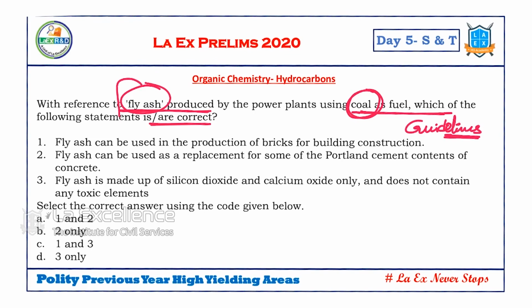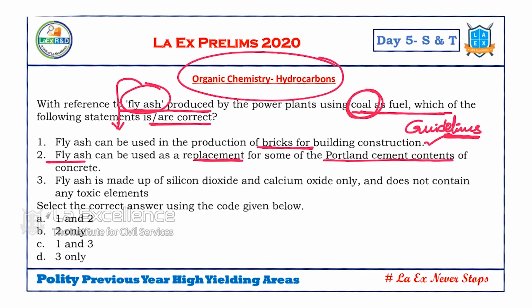But as fly ash is related to, there are some issues related to it, applications of fly ash, etc. That's why we categorized this as a basic question. But there's a context behind it, that is the guidelines of the Ministry of Power. Okay, let's read the statements. Fly ash can be used in the production of bricks. Yes or no? Yes. Fly ash can be used as replacement for some of the Portland cement contents of concrete. Yes or no? Yes. Fly ash is made up of silicon dioxide and calcium oxide only. Only. See, only, and doesn't contain any toxic element.